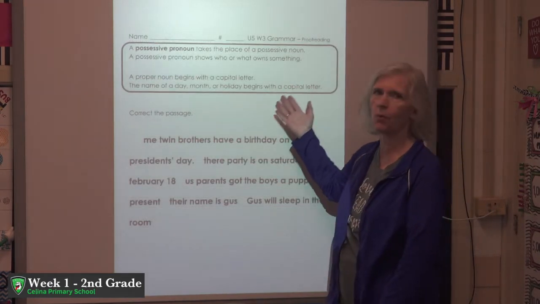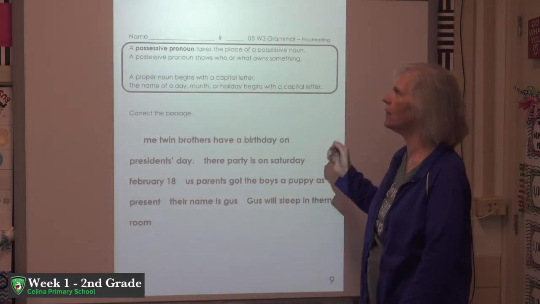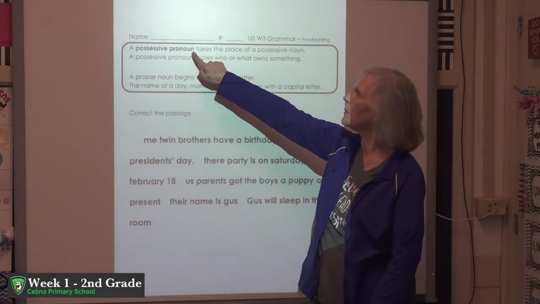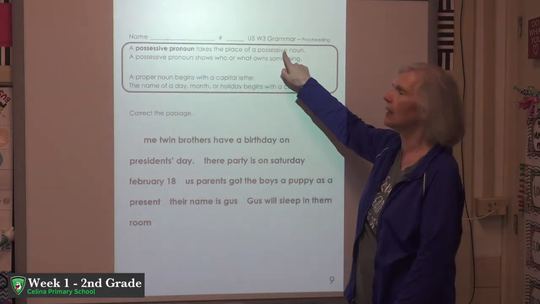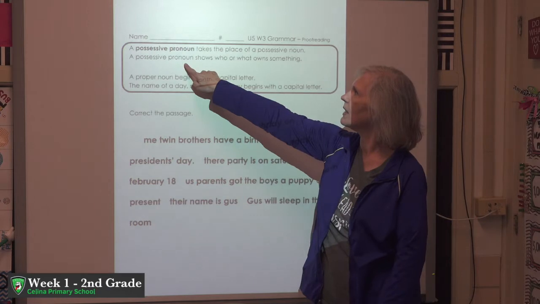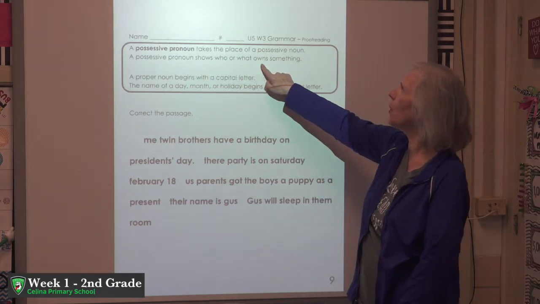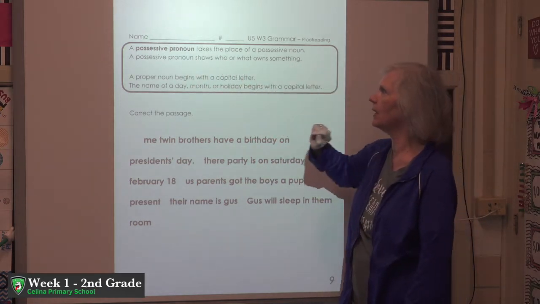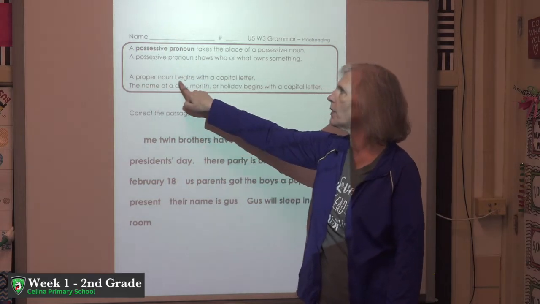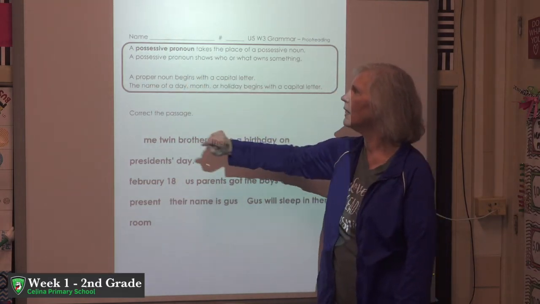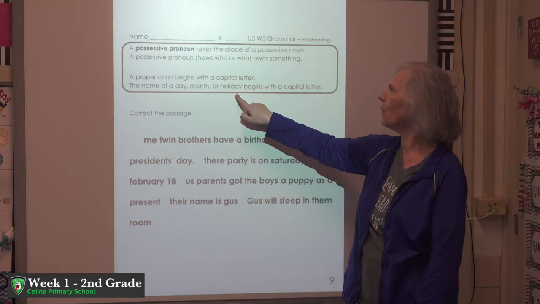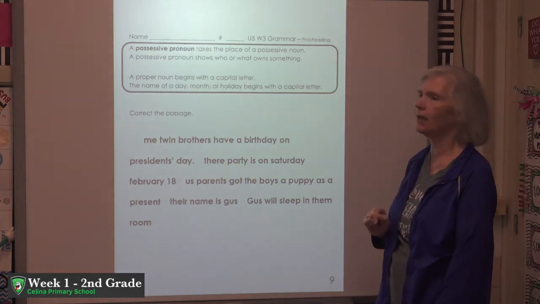And on this page, more practice being a detective looking for those mistakes. We're looking for possessive pronouns, and they take the place of a possessive noun. A possessive pronoun shows who or what owns something. And also remember, a proper noun begins with a capital letter, and the name of a day, month, or holiday begins with a capital letter.